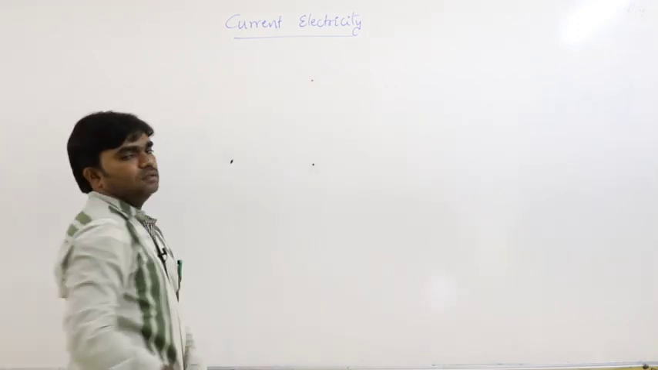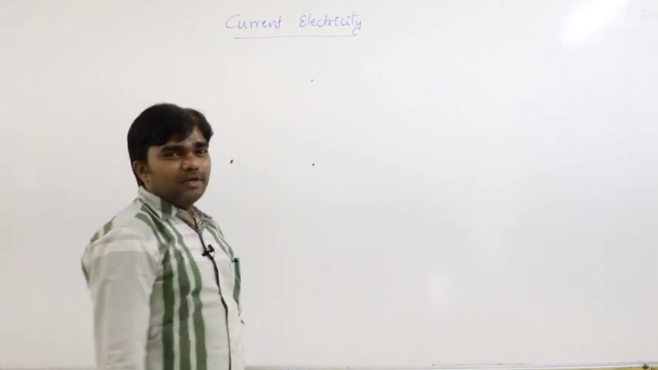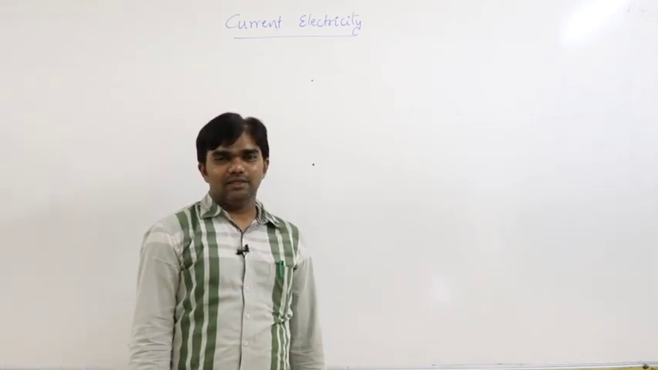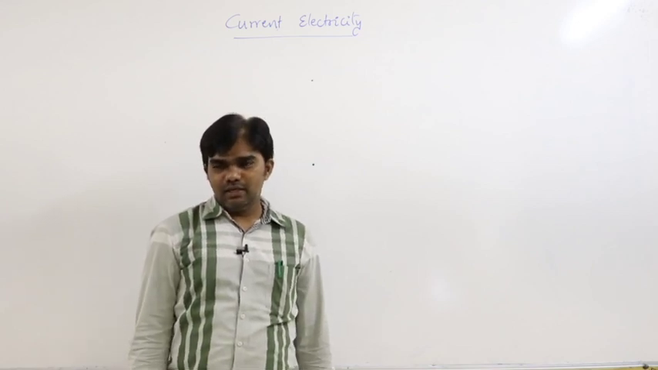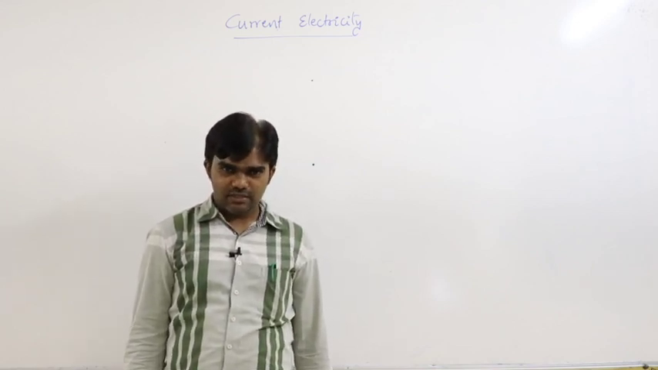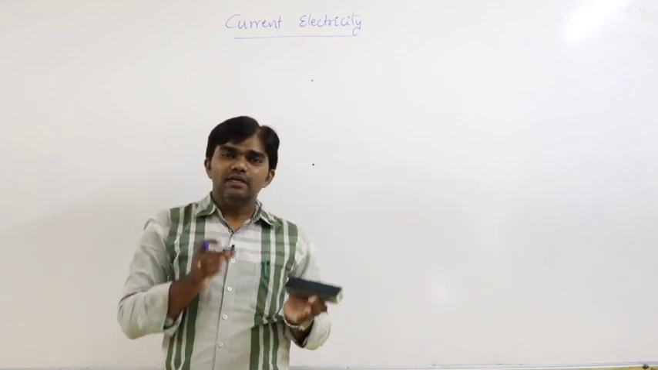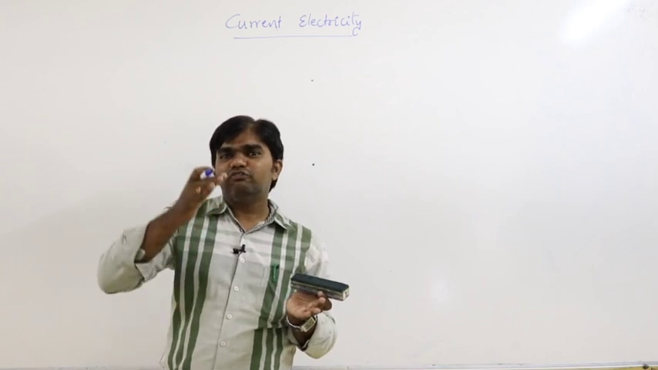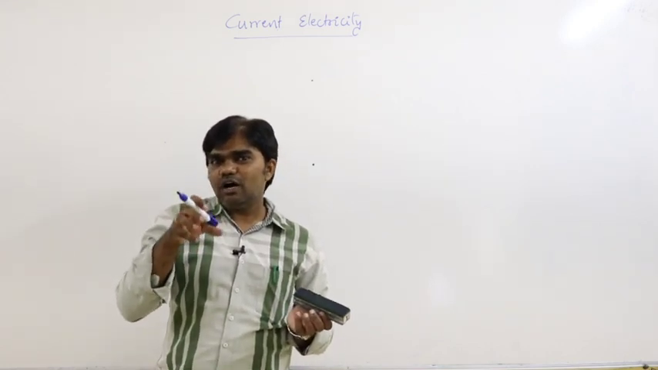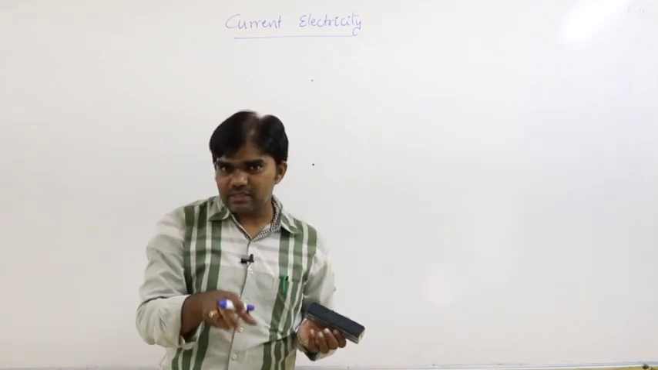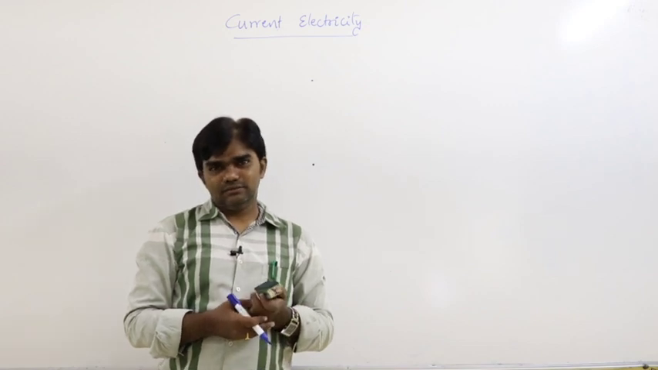So next, what is meant by conventional current? So one word, conventional current. What is the direction of the current? It is the direction of flow of positively charged particles. If we consider the flow of positively charged particles, that current is called conventional current.